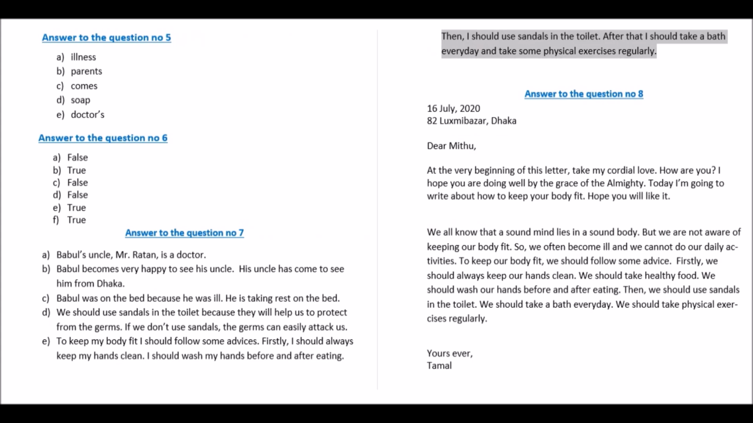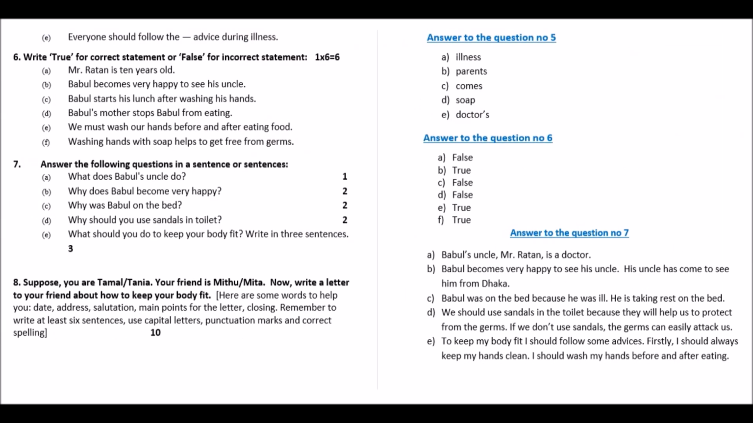Okay? Now, question number 8. Suppose you are Tomal or Tania. Your friend is Mithu or Mita. Now write a letter to your friend about how to keep your body fit. Here are some words to help you. Date, address, salutation, main points for the letter, closing. Remember to write at least 6 sentences. Use capital letters, punctuation marks and correct spelling.